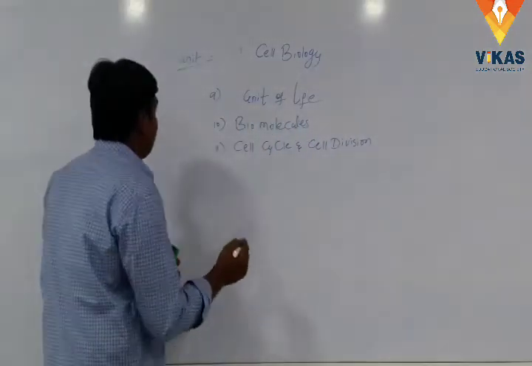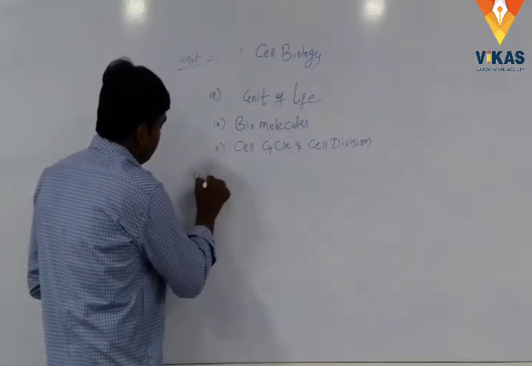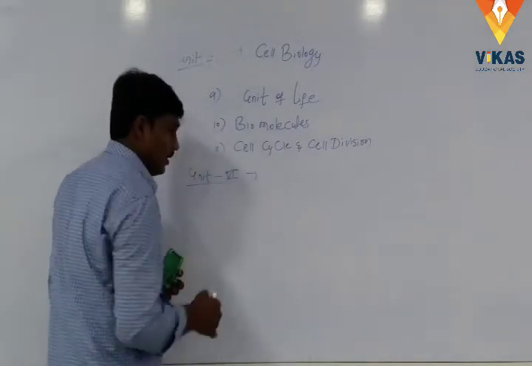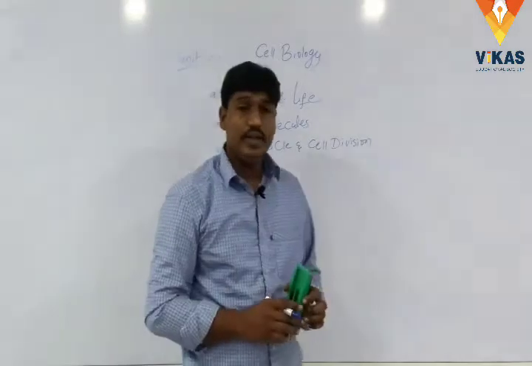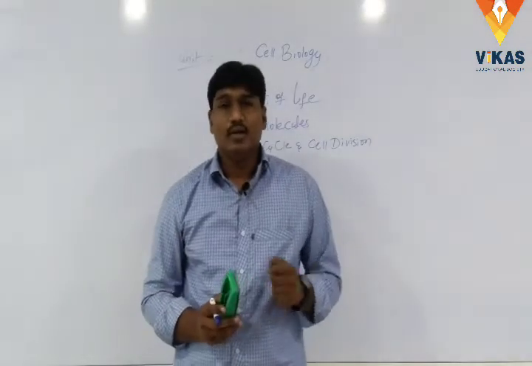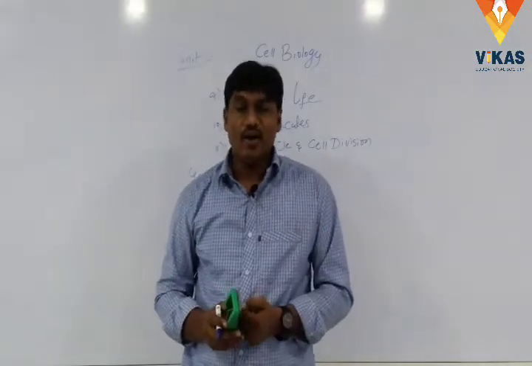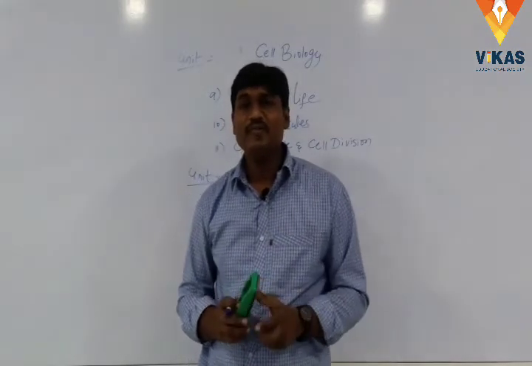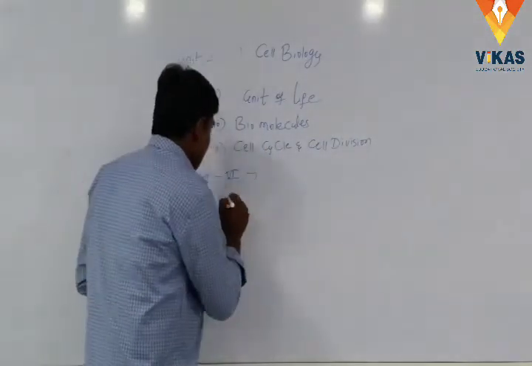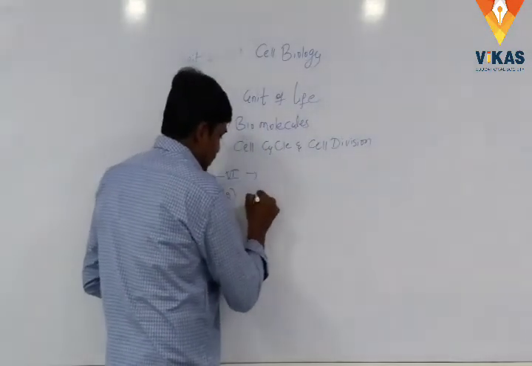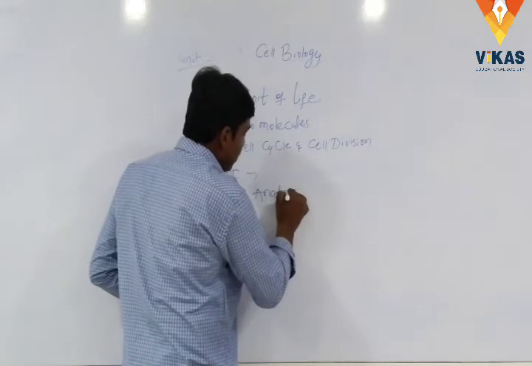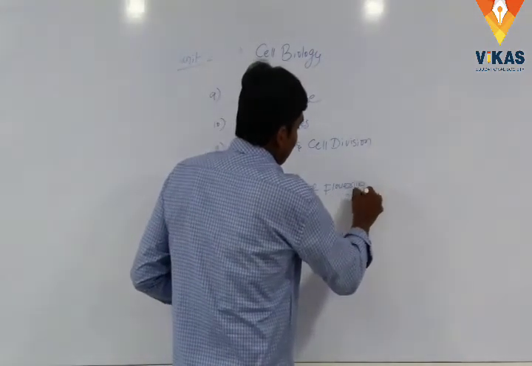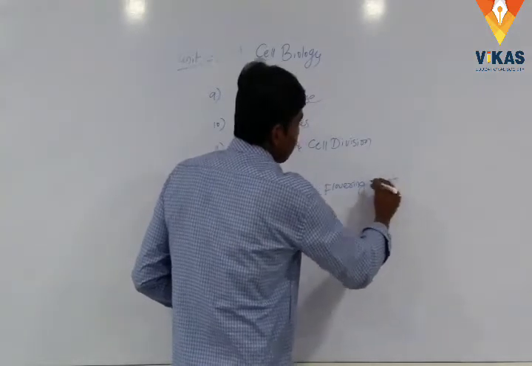Okay. Next, unit number 6. Here, histology and anatomy of flowering plants. Here we have studied only the anatomy of flowering plants.